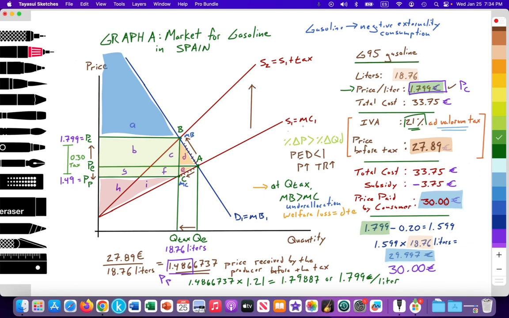Part 2 of this video will look at the per liter subsidy. We're going to put that per liter subsidy on this quantity of tax consumed and graphically illustrate what has happened.